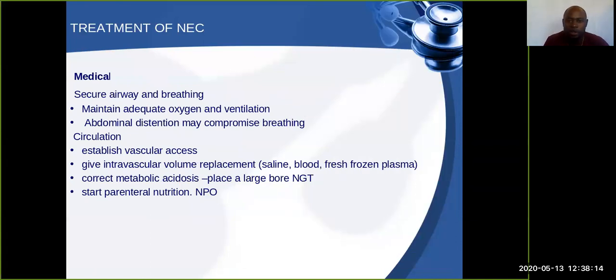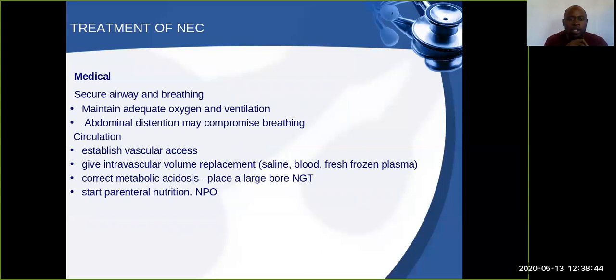What is the management of necrotizing enterocolitis? So first things first, in these infants, you secure the airway and breathing. It falls under the primary survey, the ABC. Ensure that there is continuous breathing in these infants. Also, you maintain adequate oxygen and ventilation.